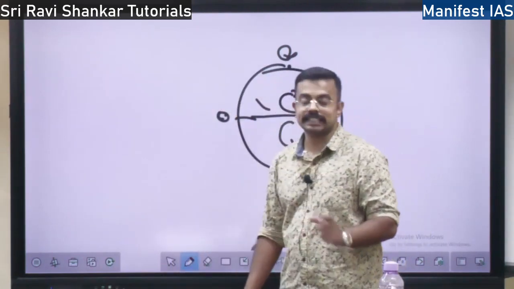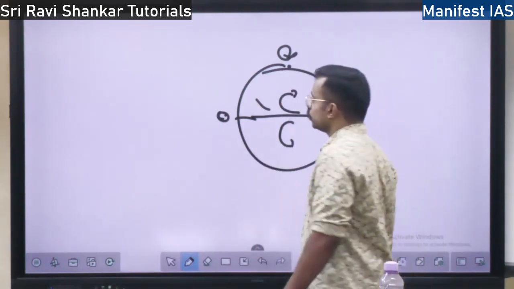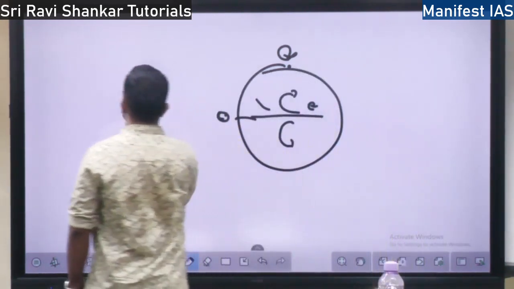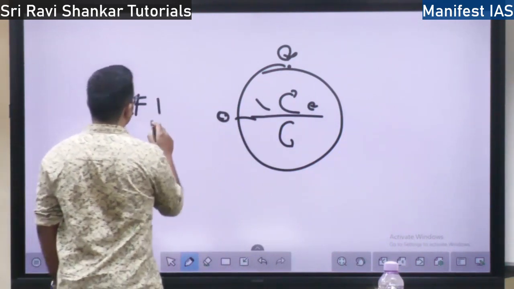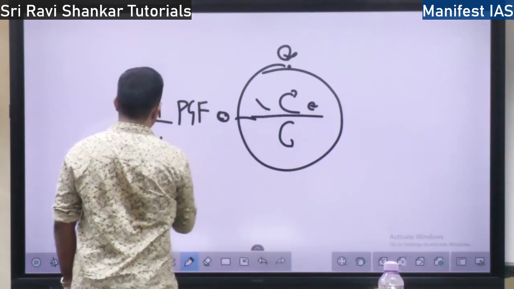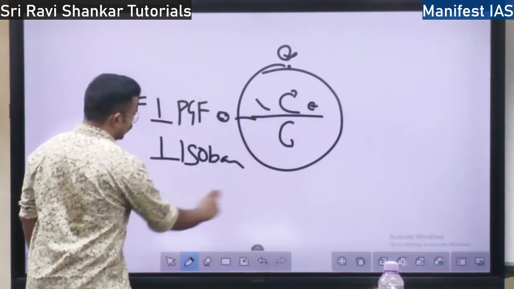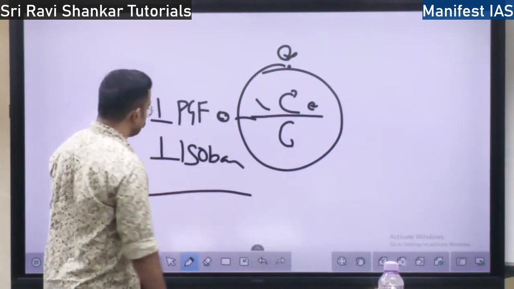So what is the relationship between the Coriolis force, pressure gradient force, and the isobars? Coriolis force is actually perpendicular to pressure gradient force, which is perpendicular to isobars. I told you isobars are the lines connecting areas of similar pressure.